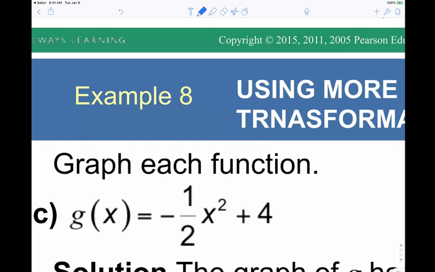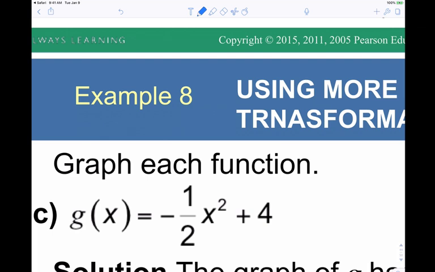Now, is there anything inside the parabola going on? Are there any parentheses or anything like that? No, right? So there are no inside manipulations. So all of these are outside. Outside manipulations are what kind of manipulations? Vertical, right? So all of these should be vertical. Does vertical follow your intuition or is it the opposite of your intuition? It follows. So whatever the natural thing that works, it should work, right? So we should have a U-shaped graph, right?